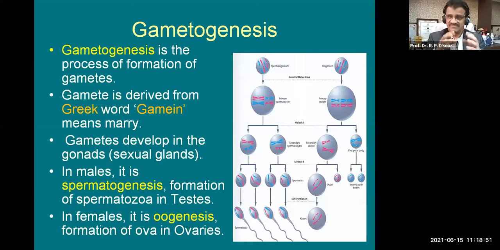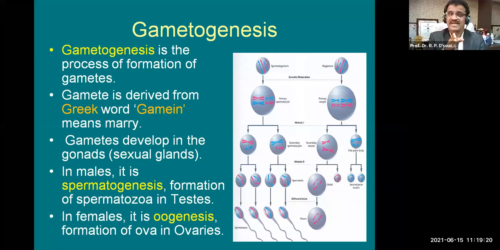These words carry very simple meanings, because most of the nomenclature in anatomy is derived from either the Latin language or the Greek language. We are not Latin and Greek people, we are Indian people, so we find this something different. But if you go to the breakdown details of each word, it becomes so simple. And here the word marry in English, or lagna or shadi in Hindi, is related to this word gamin.